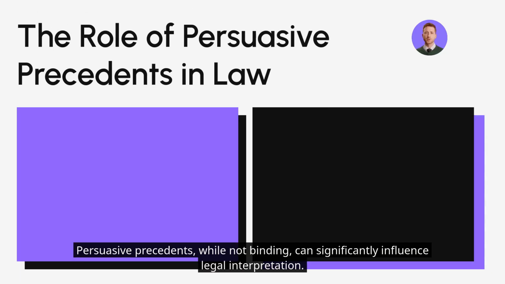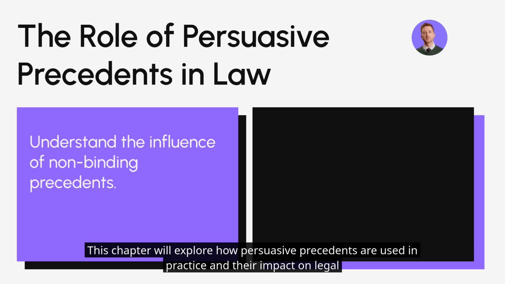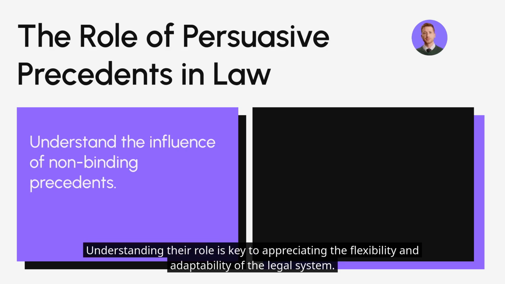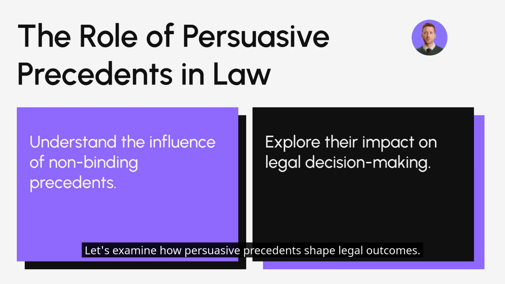Persuasive precedents, while not binding, can significantly influence legal interpretation. This chapter will explore how persuasive precedents are used in practice and their impact on legal decision-making. Understanding their role is key to appreciating the flexibility and adaptability of the legal system. Let's examine how persuasive precedents shape legal outcomes.